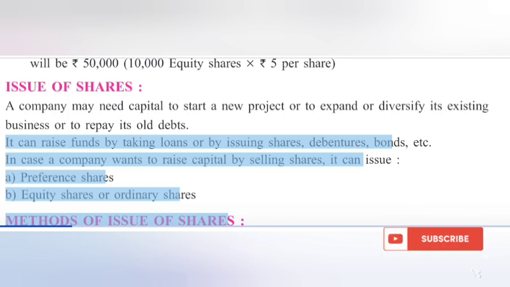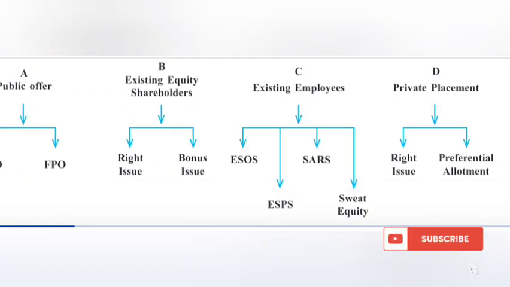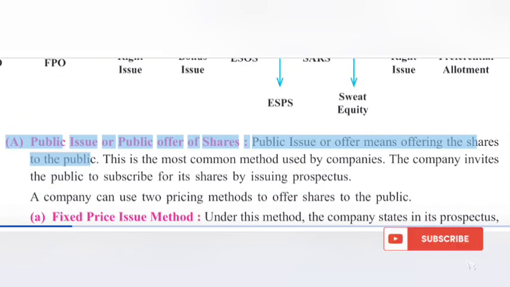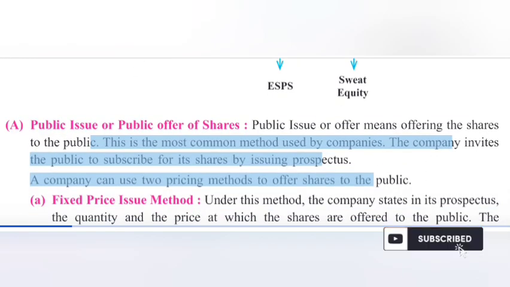3.3 Methods of issue of shares. Public issue, a public offer of shares. Public issue or offer means offering the shares to the public. This is the most common method used by companies. The company invites the public to subscribe for its shares by issuing a prospectus. A company can use two pricing methods to offer shares to the public.